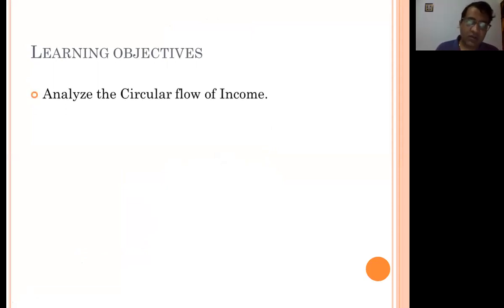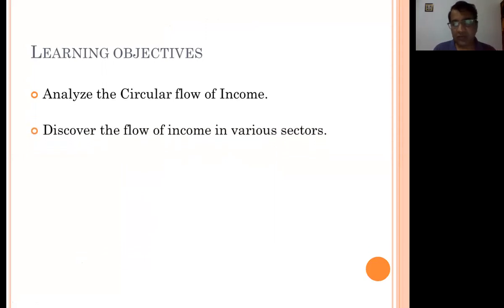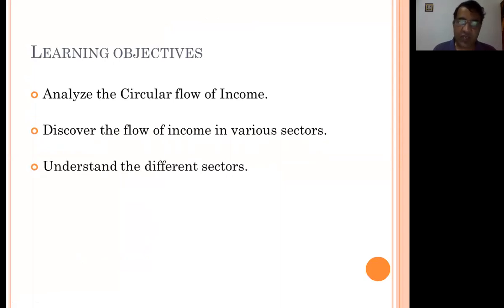First, the learning objectives of this topic. After completing this topic, you will be able to analyze the circular flow of income, discover the flow of income in various sectors, and understand the different sectors of the economy. Now let's start with the circular flow of income.